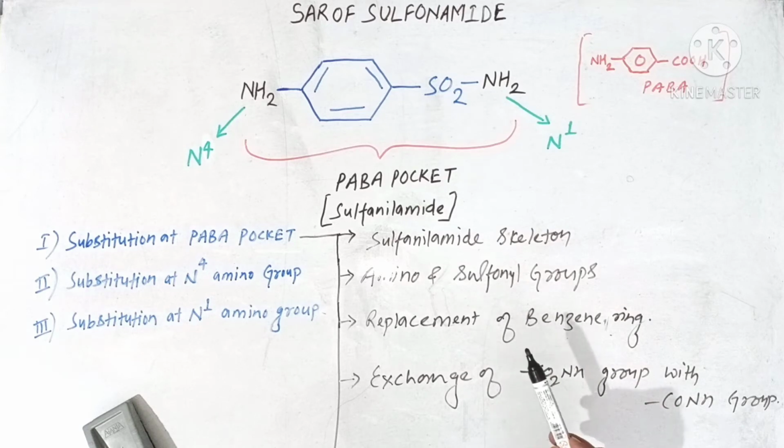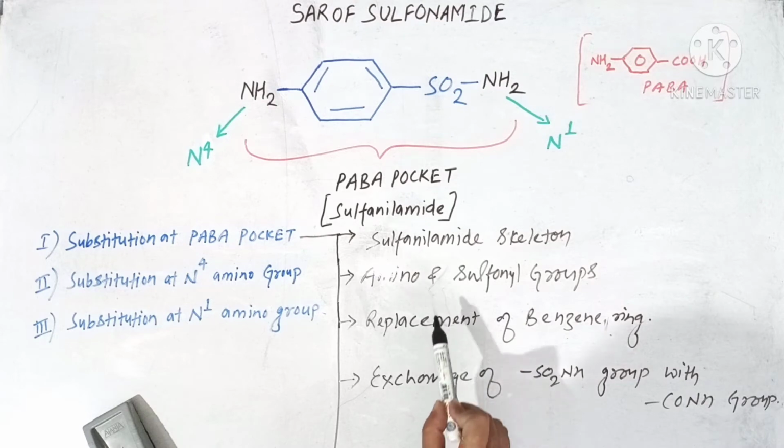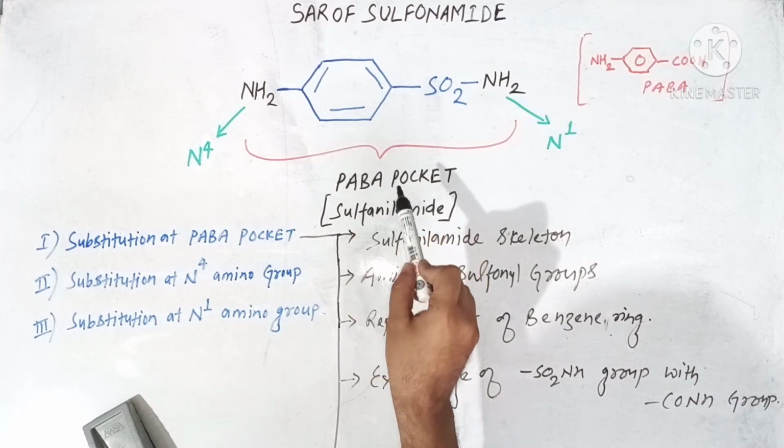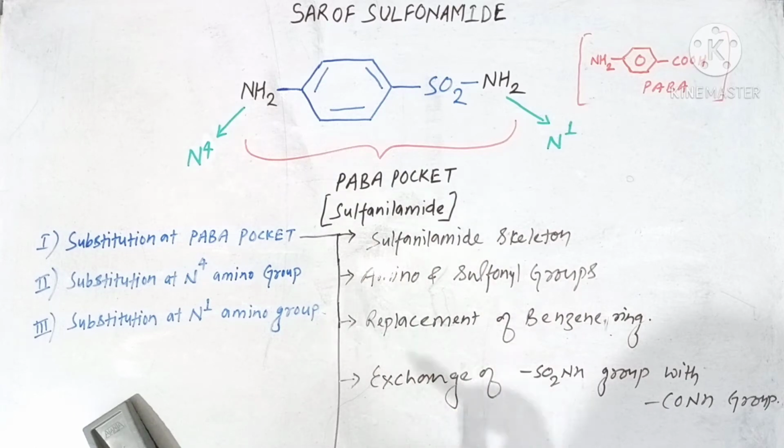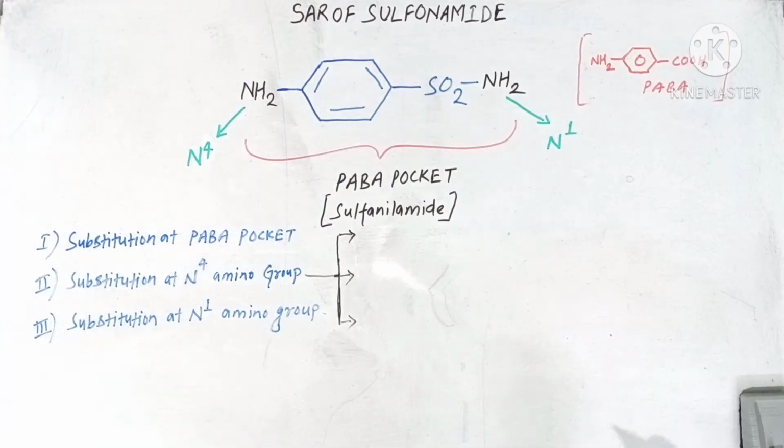If we do so, then the antibacterial activity of sulfonamides gets abolished altogether. So these 4 chemical features are essential within this PABA pocket in order to produce the antibacterial activity.